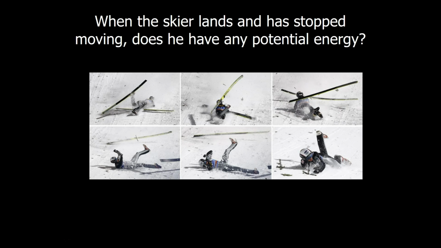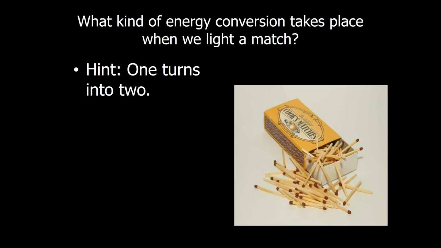Fortunately, that skier wasn't hurt in that fall, remarkably enough. So let's think for a minute. When the skier lands and has stopped moving, does he have any potential energy? Yes, he actually does. He stores potential energy in his own body due to the food that he's eaten and the bonds between his own cells. He's a form of living matter, so he is storing energy.